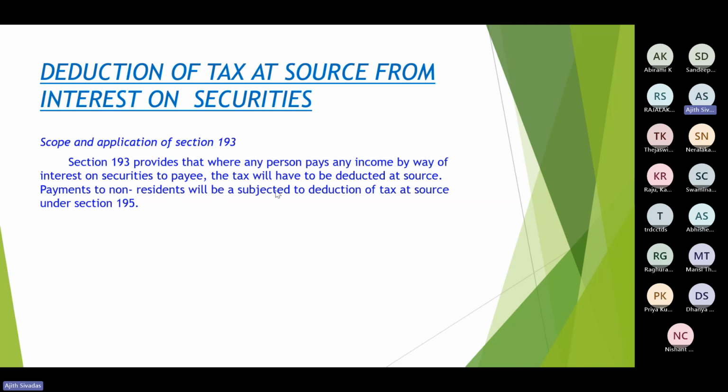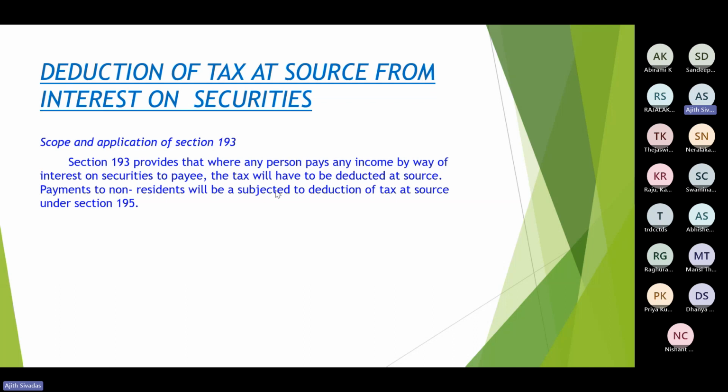So those two sections that we are going to discuss, 193 with that of 194A. First of all, we should know the basic difference between these interest payments, TDS to be deducted on interest under section 193 with that of 194A.